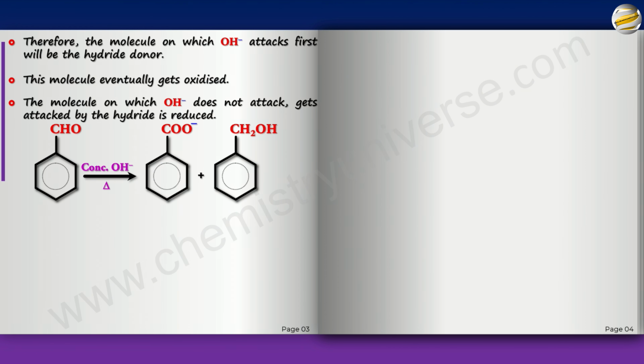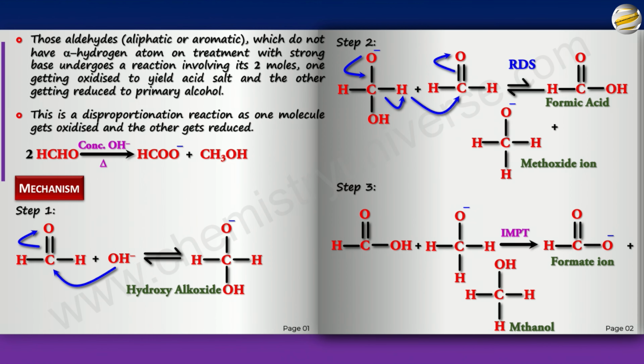Now, if you look at the RDS, let's go back and see the mechanism once again, and you will notice something here. The second step is the RDS. Can you see it involves two molecules of the reactant? It involves one molecule here, one molecule here. Now, this is anyway the reactant, but this is the intermediate, right?